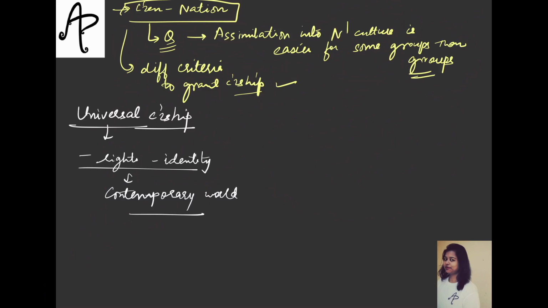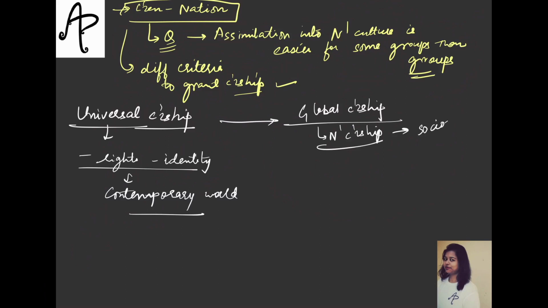And therefore, to have a kind of solution to this problem, some scholars do suggest the notion of global citizenship. The idea is that one is your national citizenship, that you belong to a nation and you are a citizen of that nation. And then there are problems, let's say socio-economic issues, etc., that the state of that country would take care of, and the government would take care of. But then there are many issues which are not tackled by them.